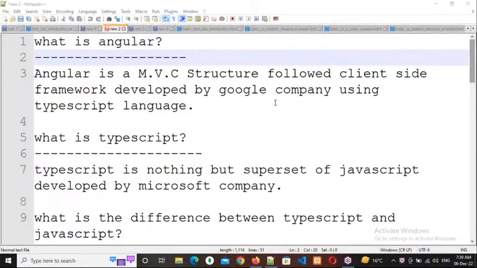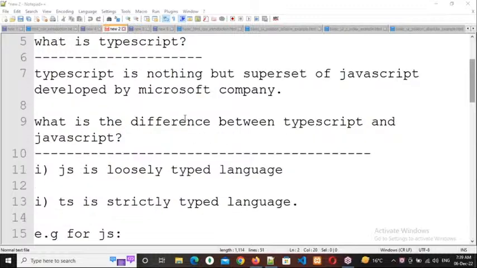So in the same way, Microsoft people took JavaScript into their hands, and they have modified it as TypeScript. Okay, right. So then what is the difference between them, JavaScript or TypeScript?